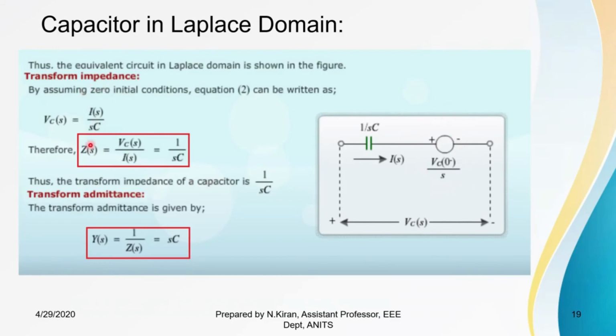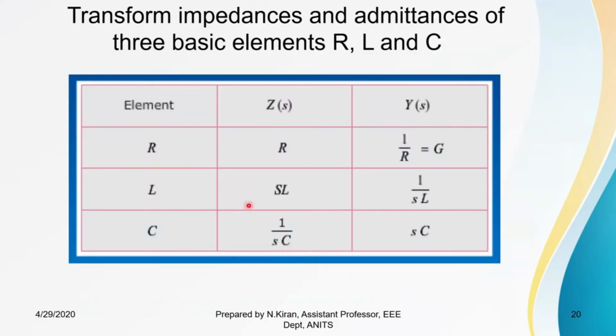So the transform impedance, that is Vc of S by I of S, will be nothing but 1 by Sc. Since transform admittance is the reciprocal of impedance, it becomes Sc. So to summarize, in transform impedance, resistance is represented by R, inductor by S into L, and capacitor by 1 by Sc. In transform admittance, resistor is represented by conductance, that is 1 by R, inductor by 1 by SL, and capacitor by Cs.